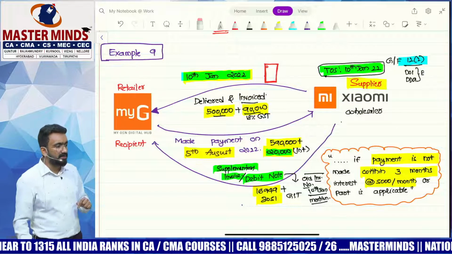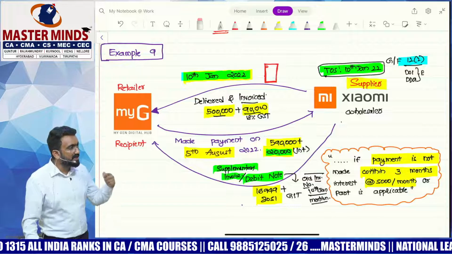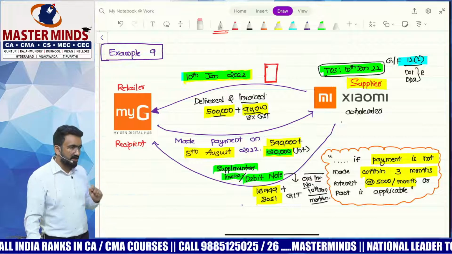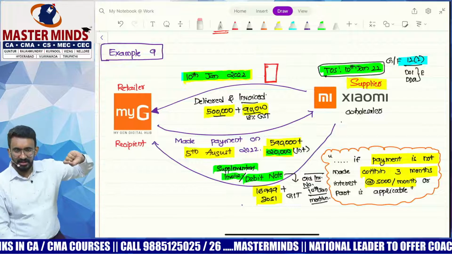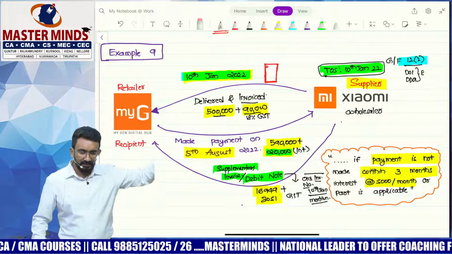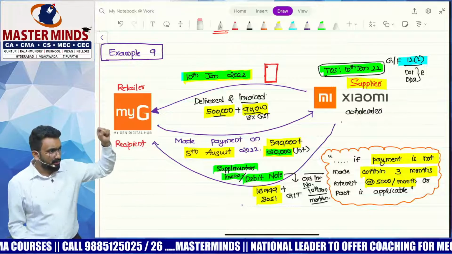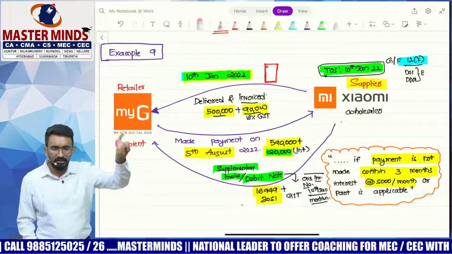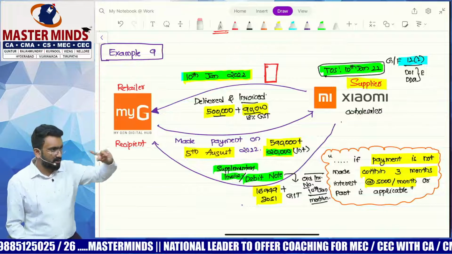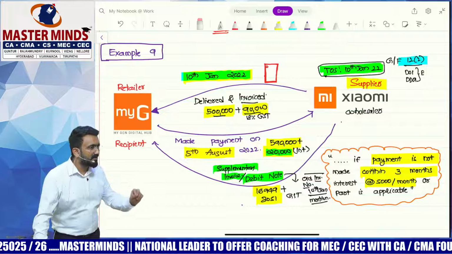What will be the due date then? 20th of September. Is that fair? Yes. So Xiaomi will end up paying two GSTs. First 90,000, due date would be 20th of February. Next 20,000, time of supply is 5th of August, the date of payment, and due date would be on or before 20th of September. Two payments there. What is the relevance of this?